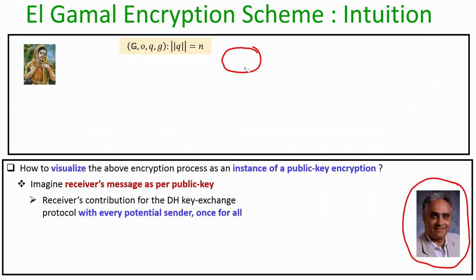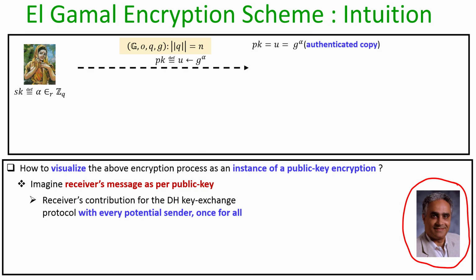That means the key setup algorithm that Sita can run is as follows. As part of the secret key, she randomly picks an index alpha in the range 0 to q minus 1, and she makes her public key g to the power alpha, and it is ensured that this is an authenticated copy.